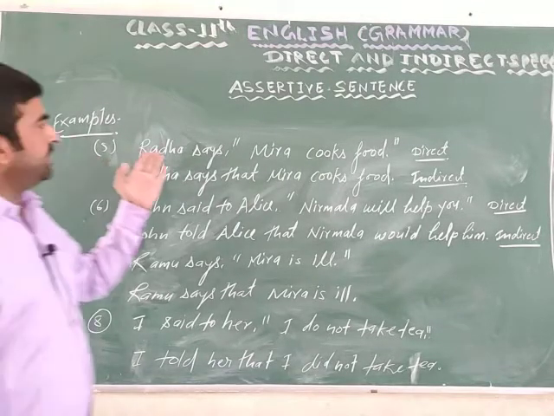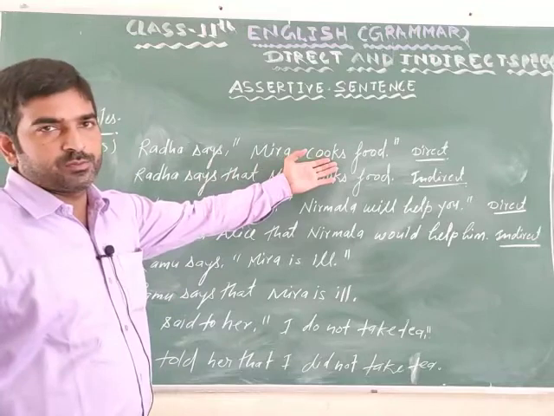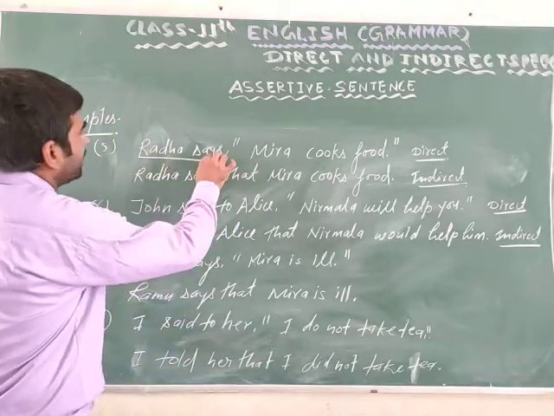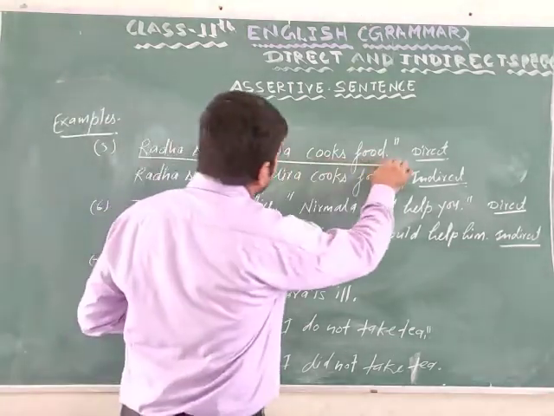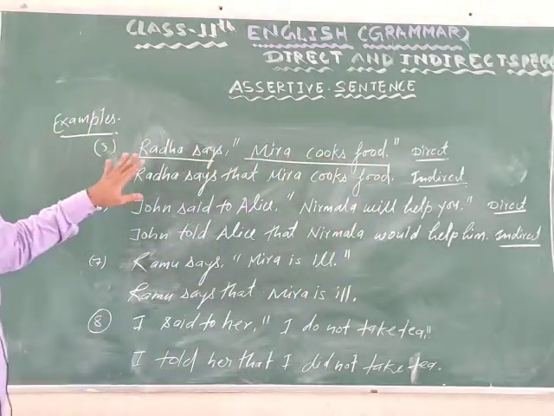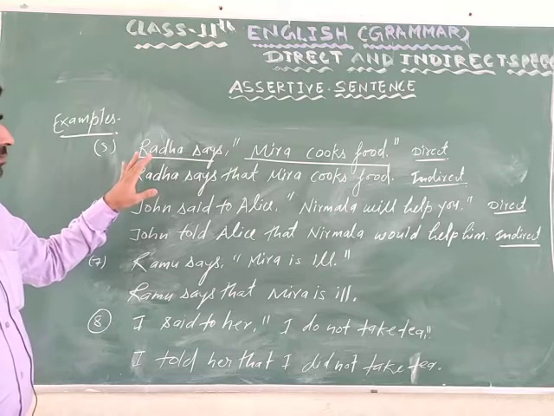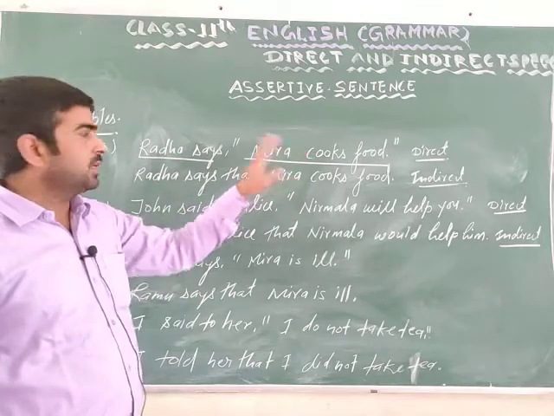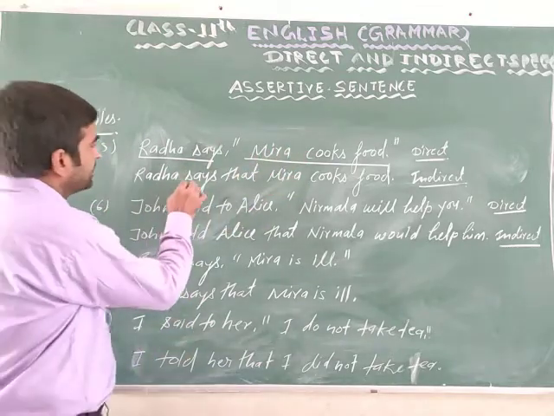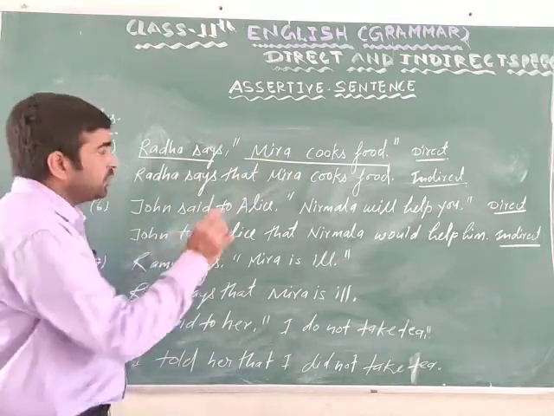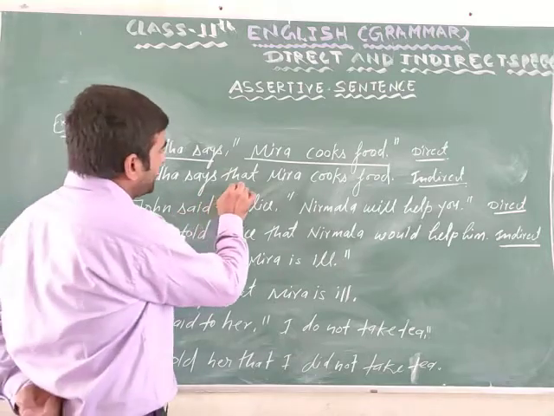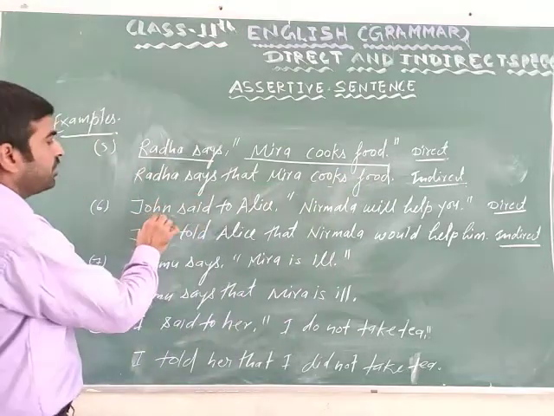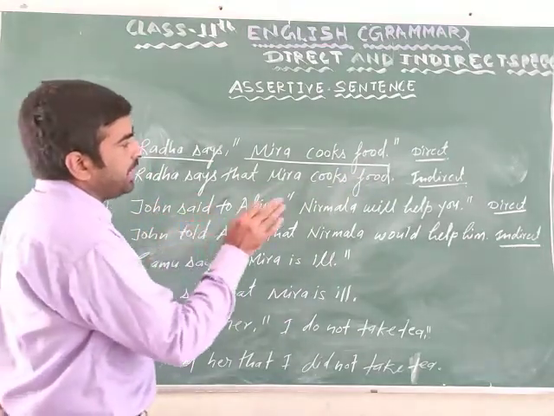Other examples. Radha says, "Meera cooks food." Radha says is the reporting verb. The reporting verb is in present tense. That's why the tense of reported speech does not change. Clear? Radha says, we use connecting word that to connect reporting verb and reported speech, that Meera cooks food. Indirect speech.